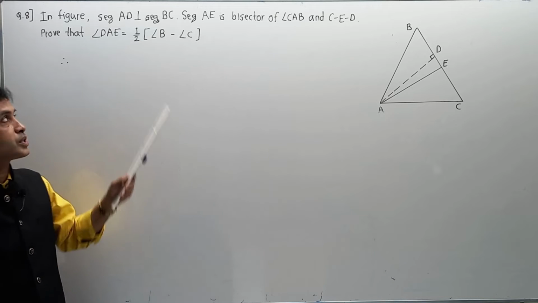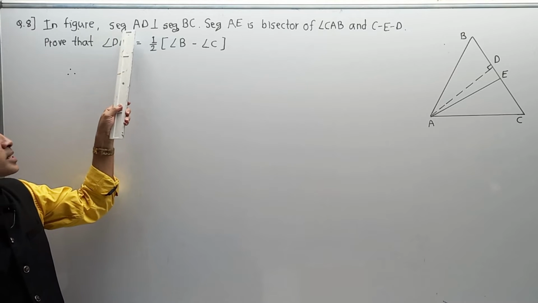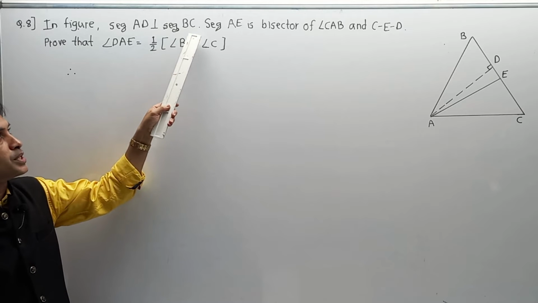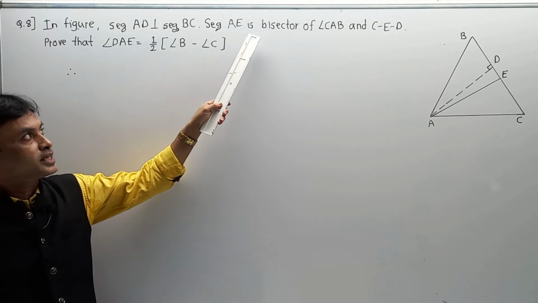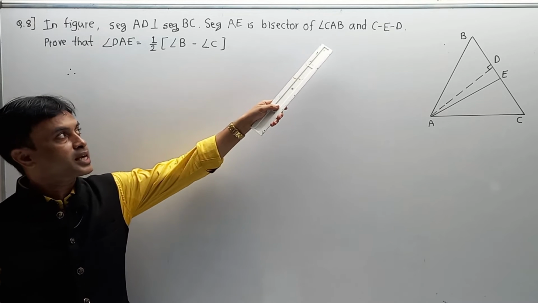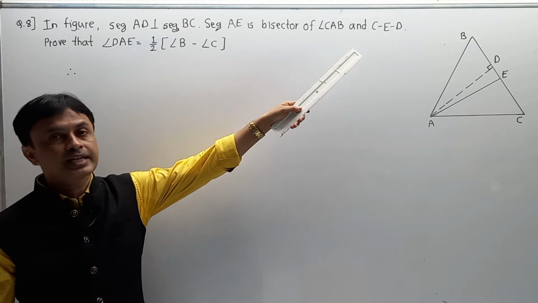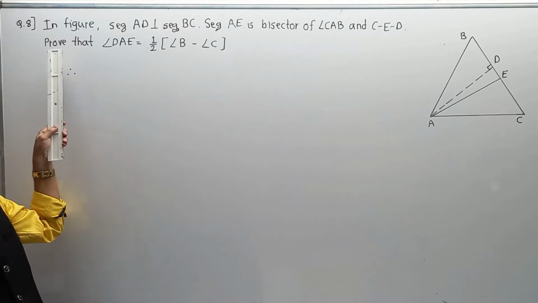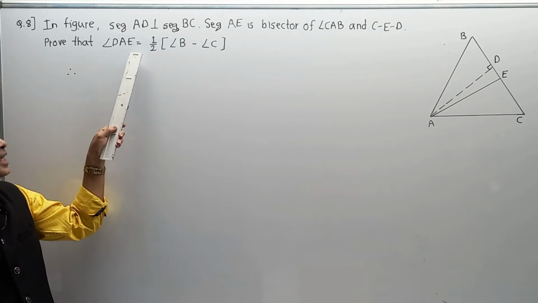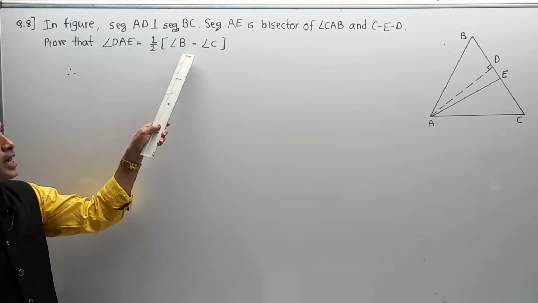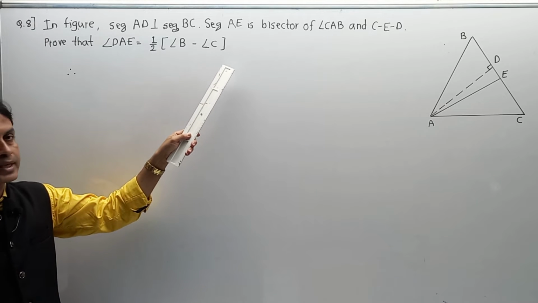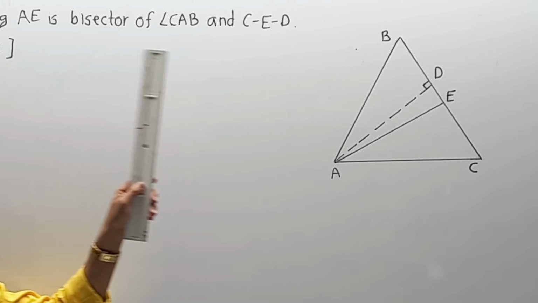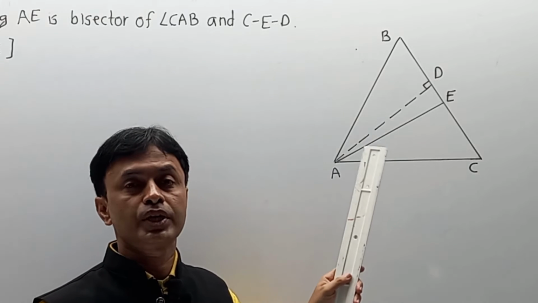Once again I am going to read the question. In the figure, segment AD is perpendicular to BC. Segment AE is the bisector of angle CAB and C'(E')D. Prove that angle DAE is half of angle B minus angle C. Now I am going to explain the same part from the diagram point of view so that you can easily understand.